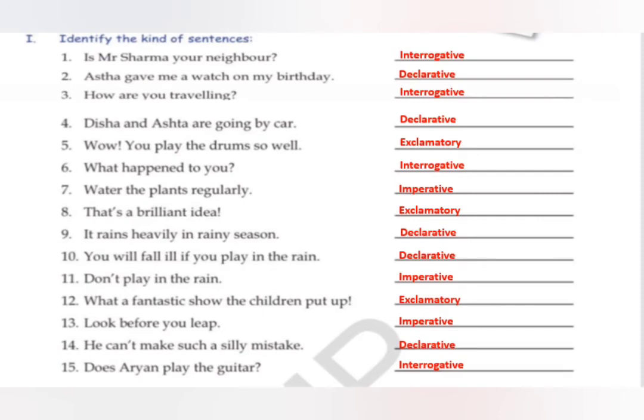What a fantastic show the children put up. Exclamatory. Look before you leap. It's kind of an advice, that before jumping, take a look where you're jumping. So look before you leap. Imperative. He can't make such a silly mistake. Declarative. Does Aryan play the guitar? Interrogative.